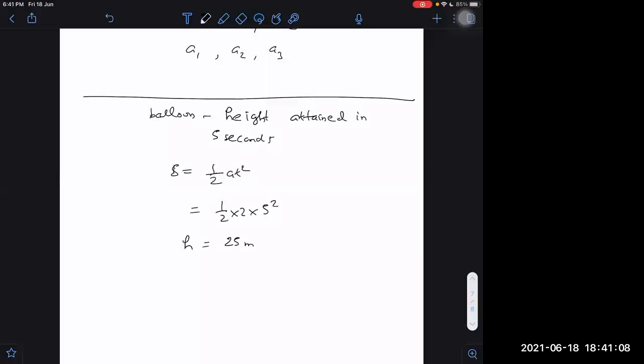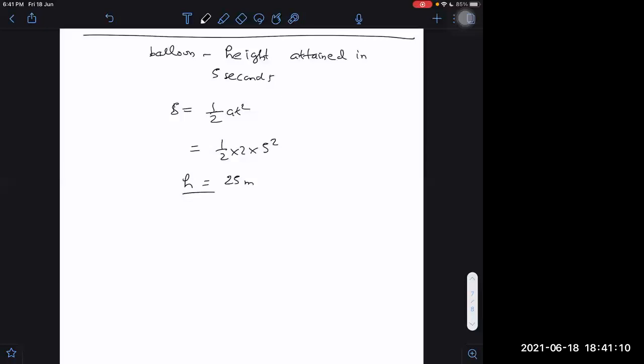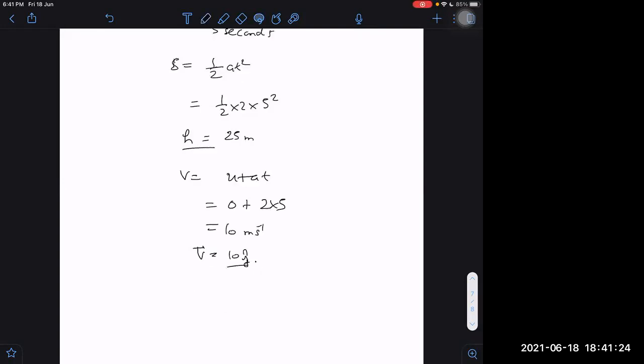This is the height attained. And what is the final velocity? 0 plus 2 into 5, 10 meter per second along the upward direction. The velocity vector will be 10 j cap, right? Have you understood these 2 points of the balloon?